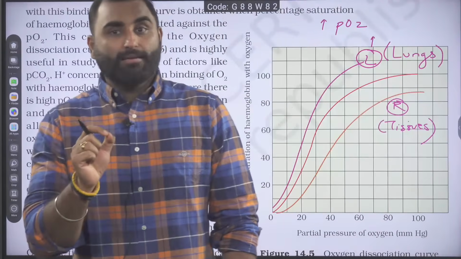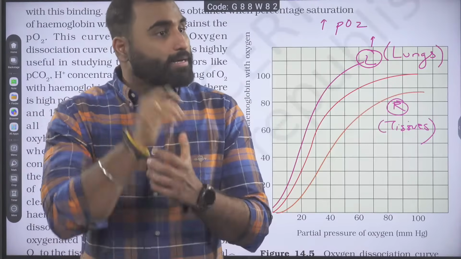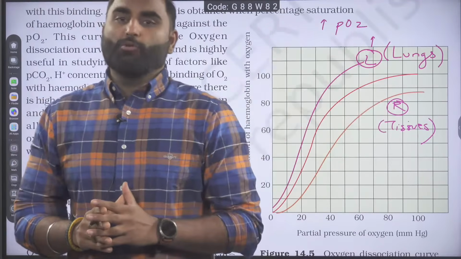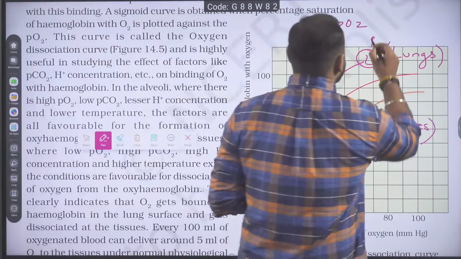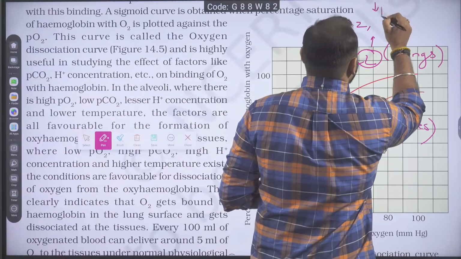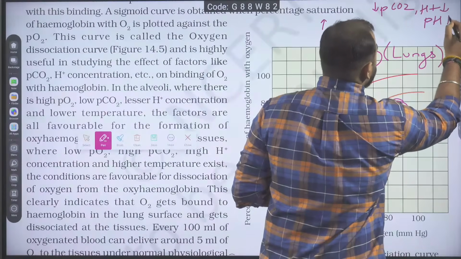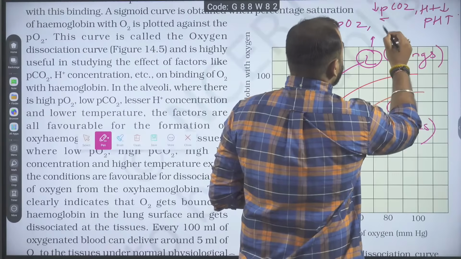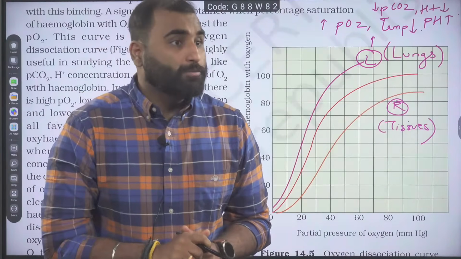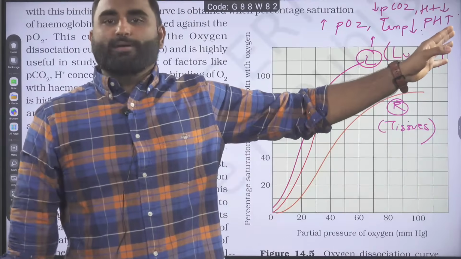Yes, NCERT line. The binding of oxygen with hemoglobin is primarily based on the partial pressure of O2. Partial pressure of O2 should be higher. Then there should be low partial pressure of CO2. H plus should be low. If H plus is low, pH is high. And what about the temperature? Temperature also should be low. High oxygen, remaining everything should be less.